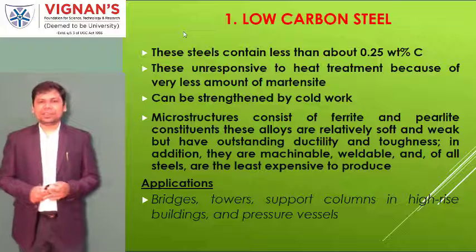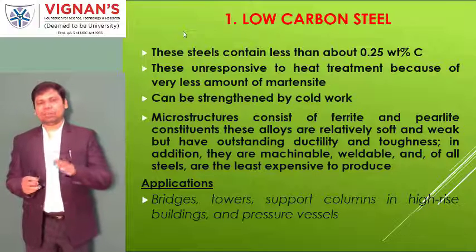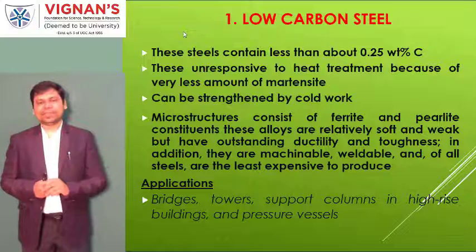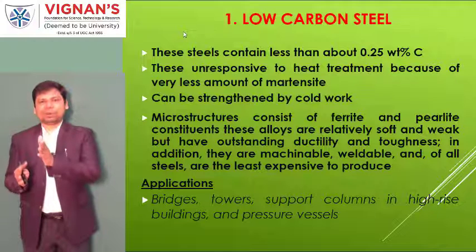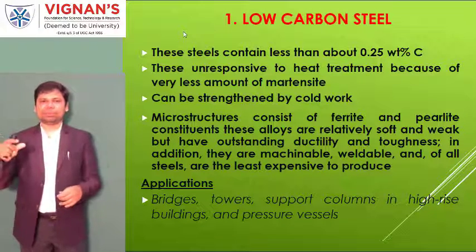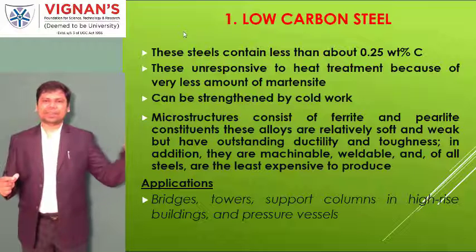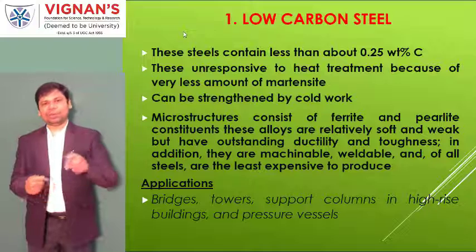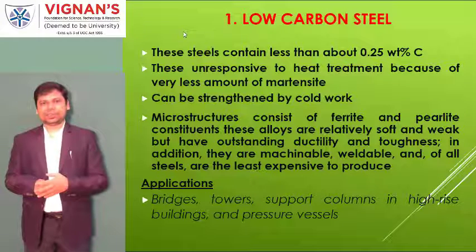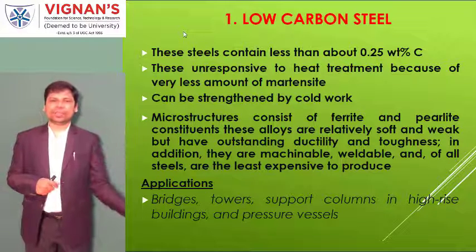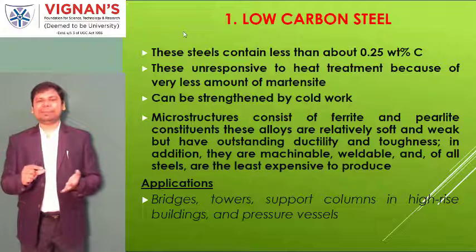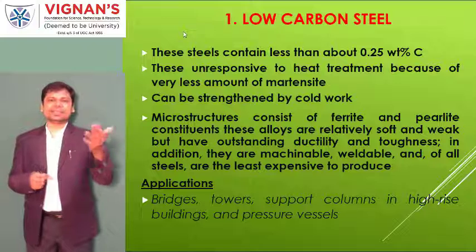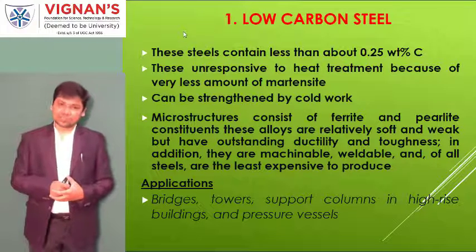If you want to talk about the properties of low carbon steels, the simplest way is: what is low carbon steel? Carbon is 0.25 percent and the rest is iron. That means iron is dominating the combination, so slightly more of the properties of iron exist in low carbon steels.